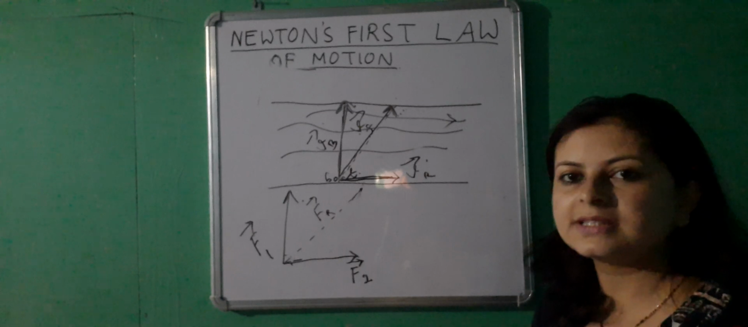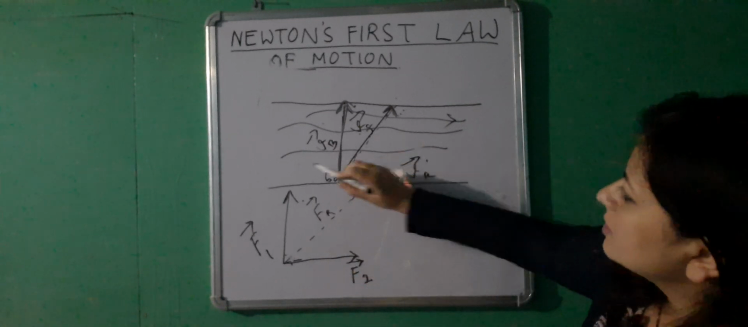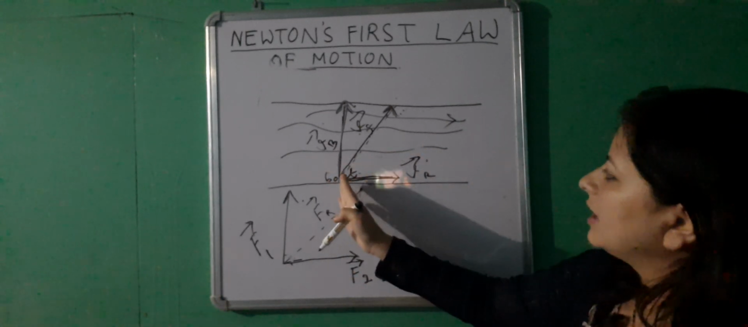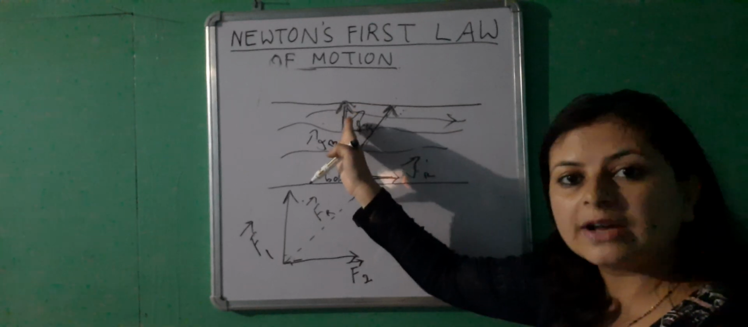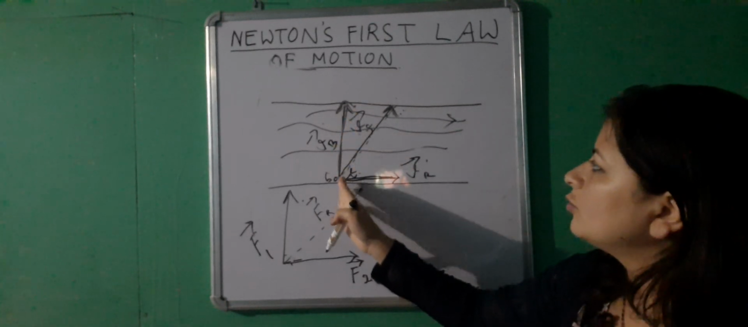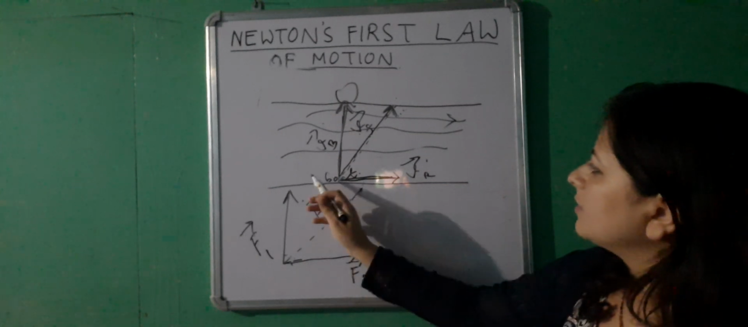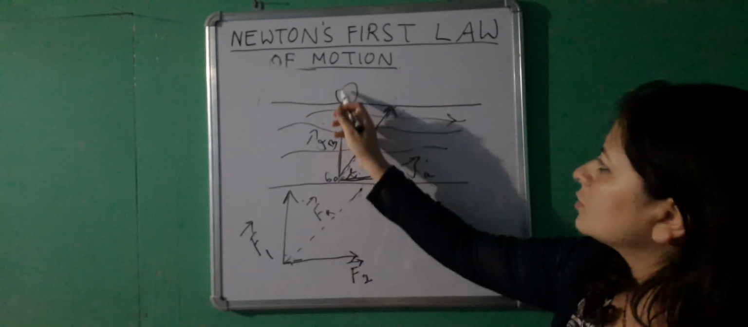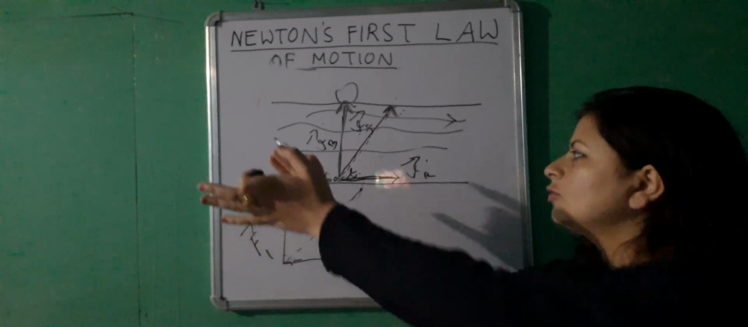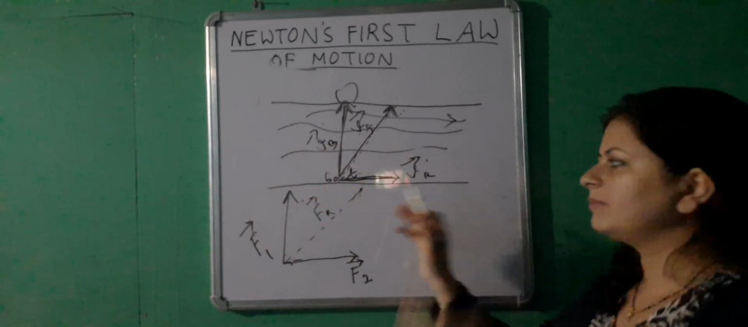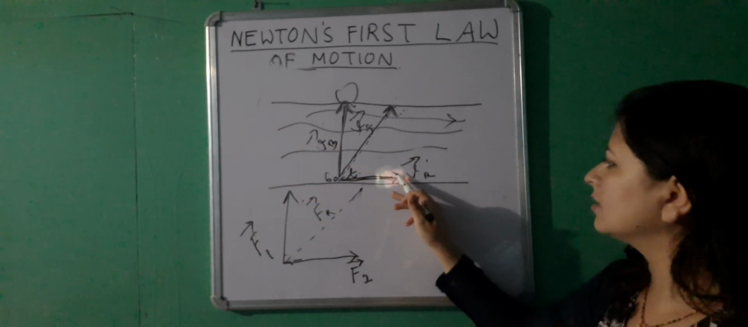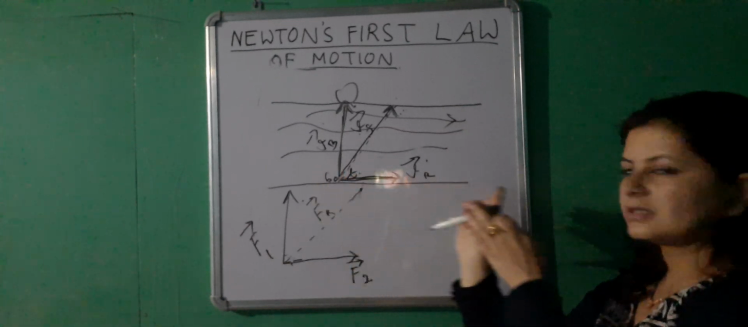The reason is very simple. If there was no flow of river, then the boat would have gone straight. That means there would be only one force acting on the boat, and the boat would have gone straight and reached this point. Or if there was no engine on the boat, the boat would have flown along the direction of the river. That means there would be only one force acting on the boat, and the boat would have reached somewhere here.